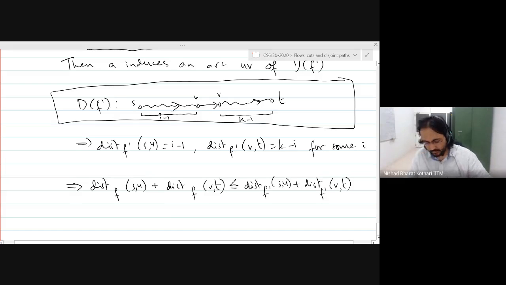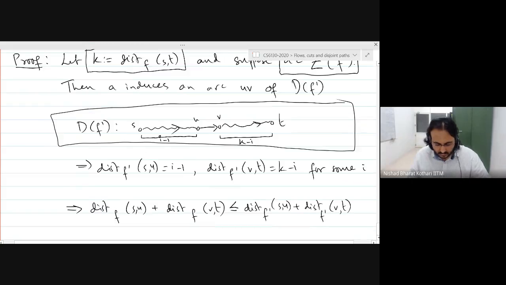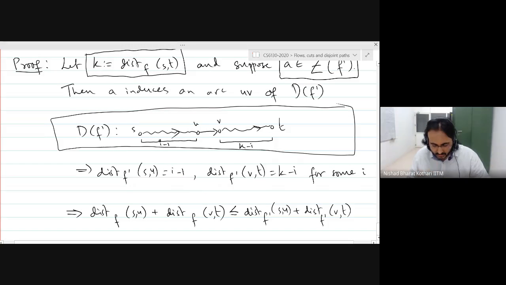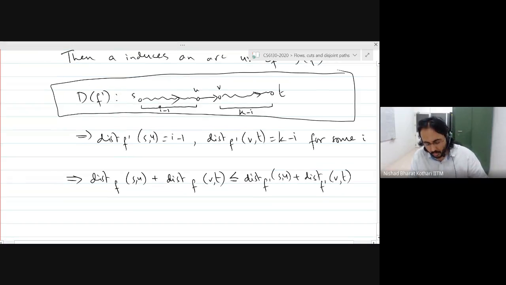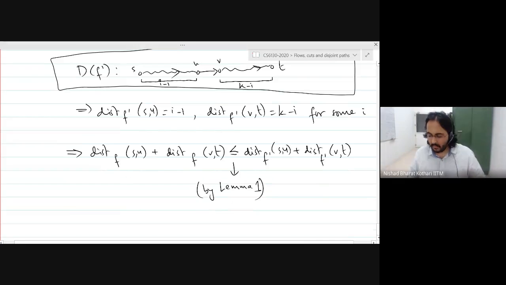Why is this the case? Because in F prime, the distance has to be greater than or equal to the distance in F between the source and any vertex and the target T, right? This is the previous lemma. We have already proved it. Okay, good.